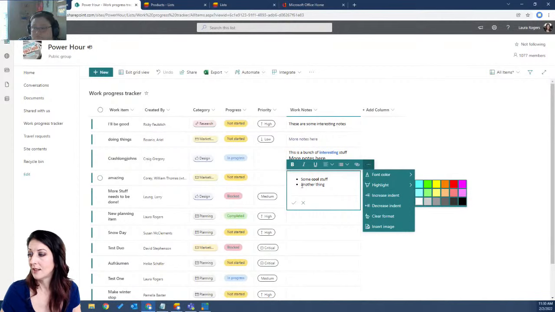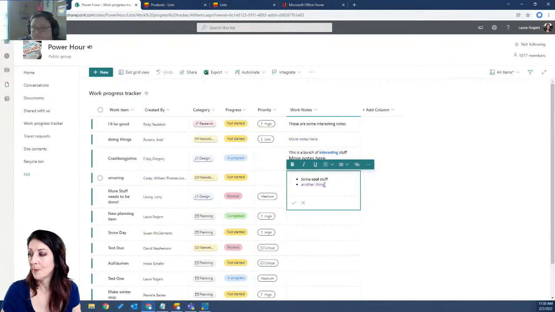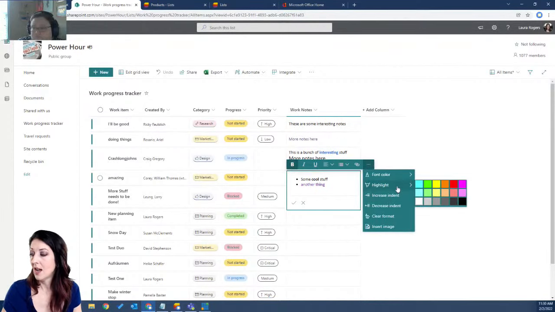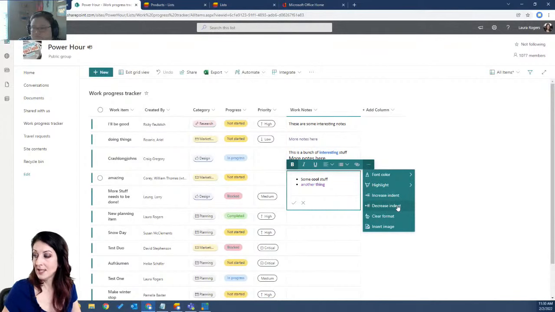So I can go ahead and select this and change its font color to purple, change that to bold. Again, I can highlight, increase and decrease indent, clear my formatting, and even insert an image.